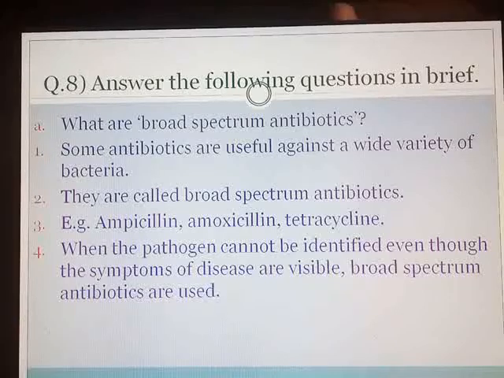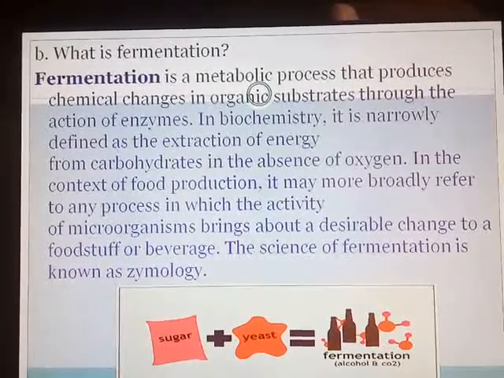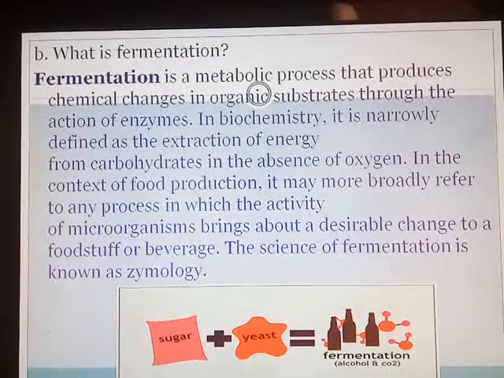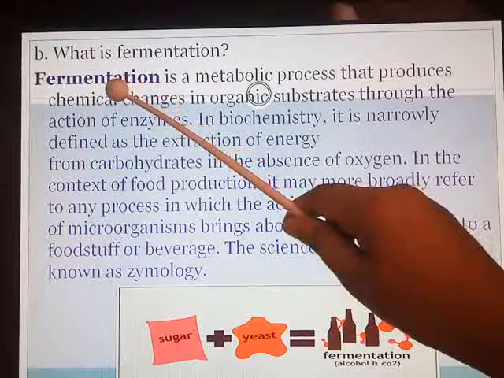So question number 8A is over. I hope you have marked. Question number 8B is what is fermentation? Now this is the answer again which I have taken from the Google Net. If you want, you can type on the Google Net what is fermentation and get the answer in your own words. Now all of you know what is fermentation.